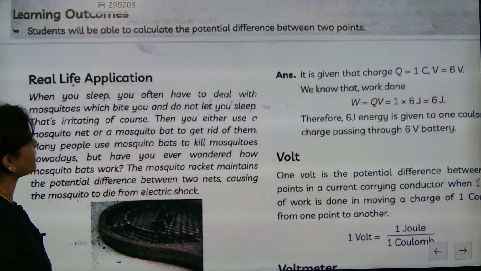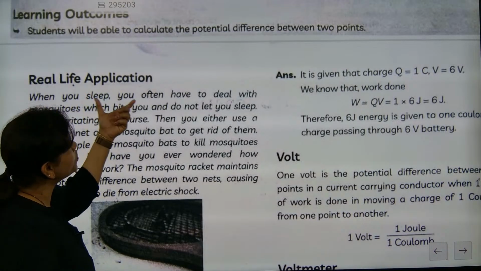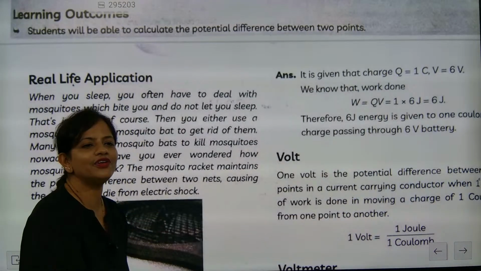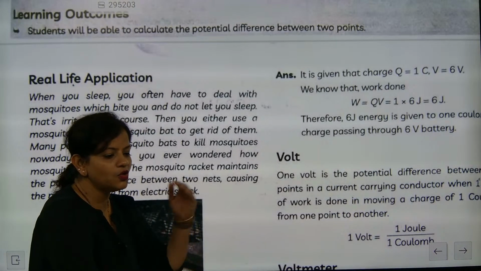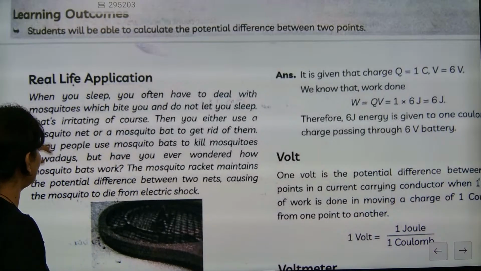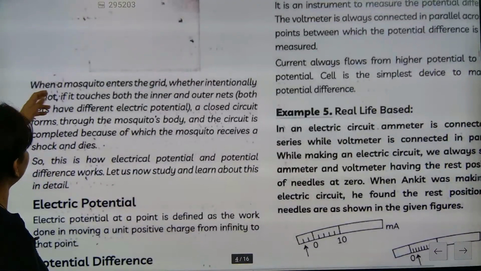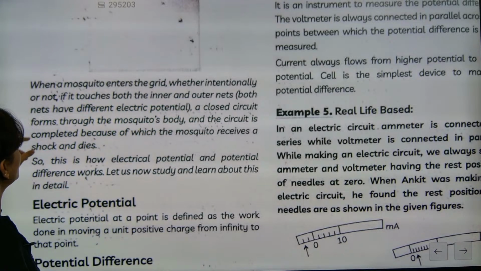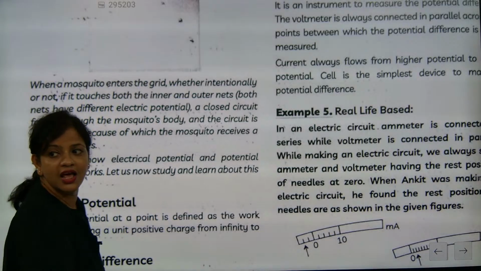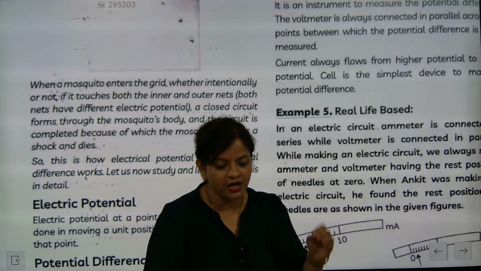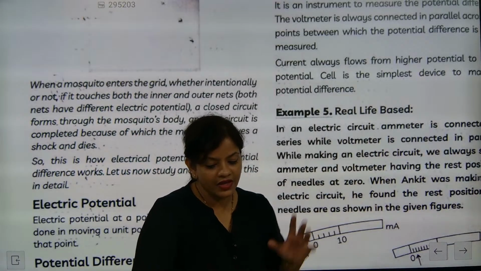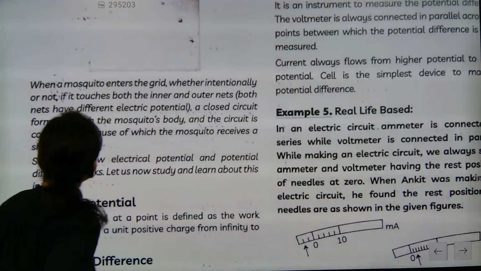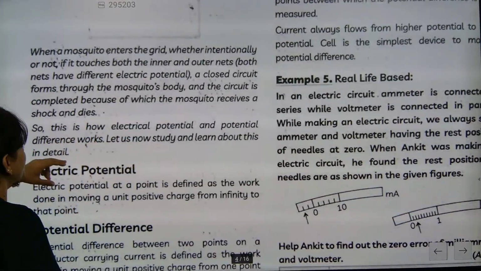Okay. Now look here. When you sleep, you often have to deal with mosquitoes. See, this is exactly real life. They will be creating some type of stories, and you have to fight with those stories and answer. So now, when a mosquito enters the grid, whether intentionally or not, if it touches both the inner and outer net, which have different electric potential, only then will they get an electric shock. Until then, they will not get a shock. Understood? So this is how electric potential and potential difference work.